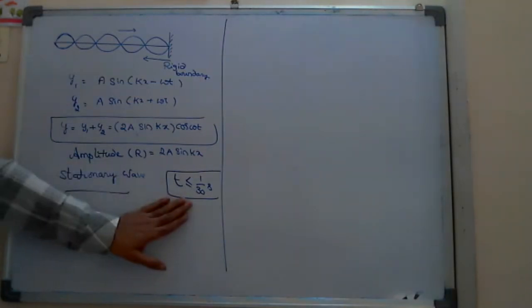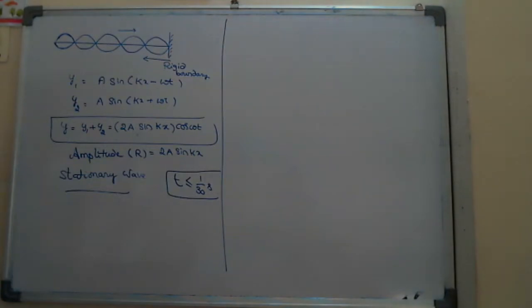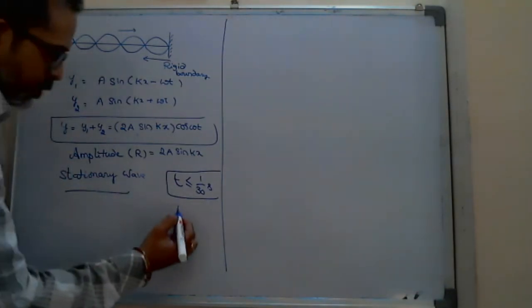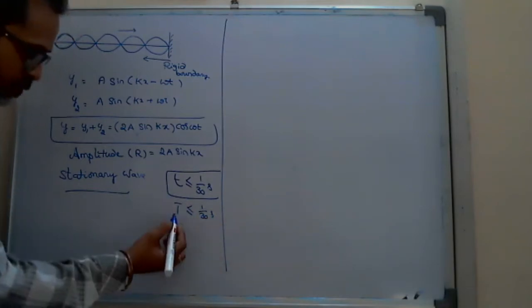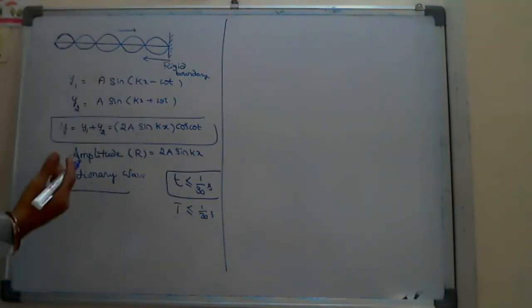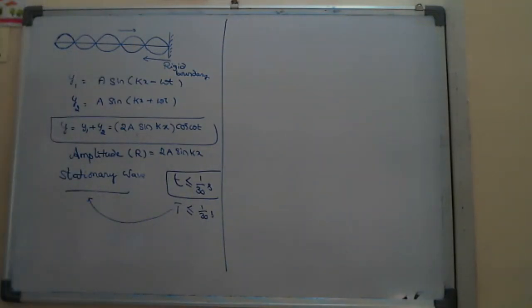For that he is asking, if the time is less than or equal to 1/30 second, what will be the condition for angular velocity? The time taken to complete one vibration is actually called the time period. So the time period should be less than or equal to 1/30 second. Then you can't see the vibration. You can see the formation of stationary waves.